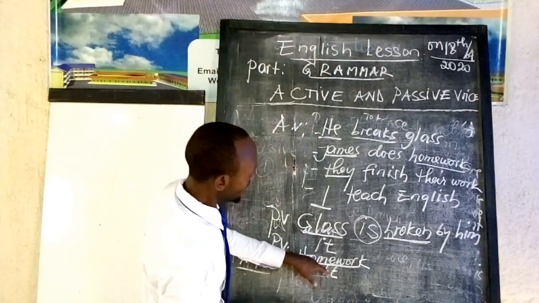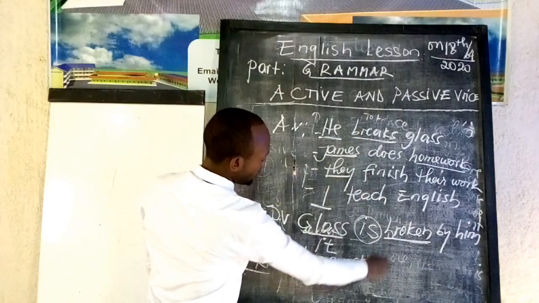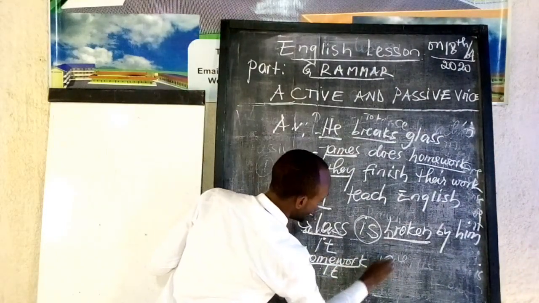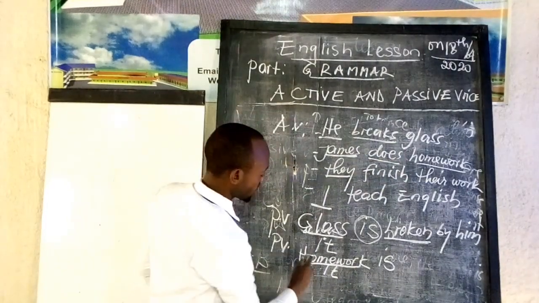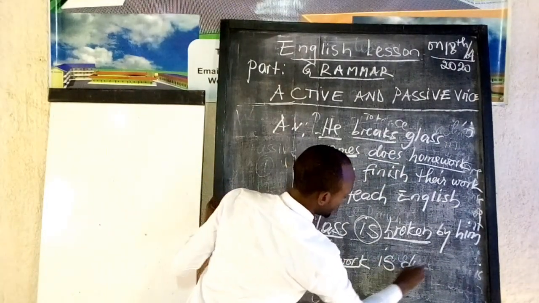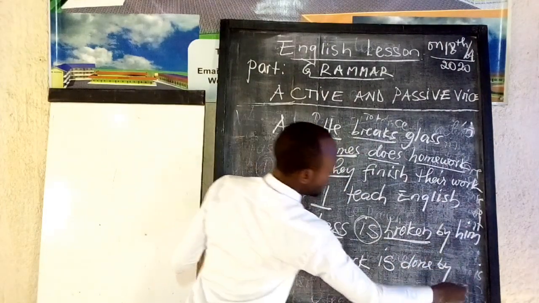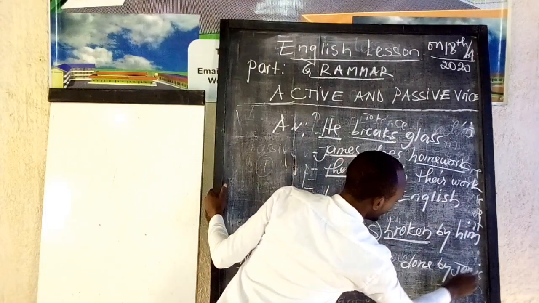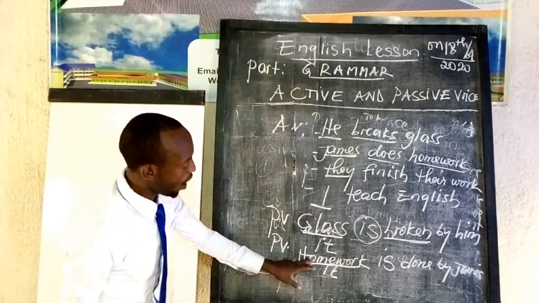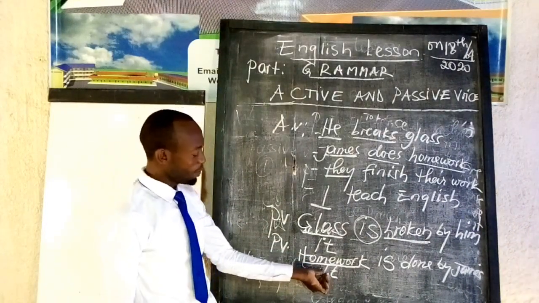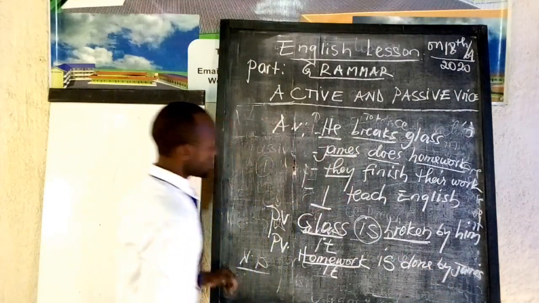Then, because the sentence is in simple present tense, we use the verb to be in simple present tense. We say is. Then the verb that we have is to do. Then we say homework is done. We add the word by James. James became an object. That is how we do example number 2: homework, which can be replaced by it, is done by James.